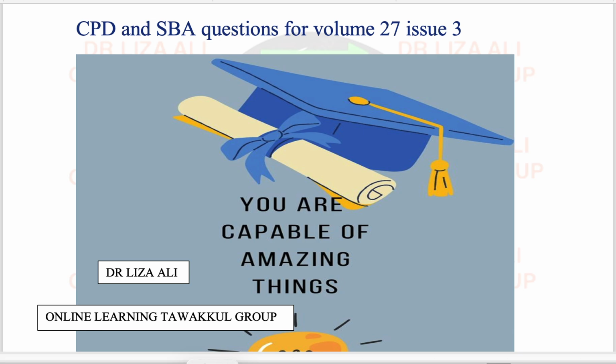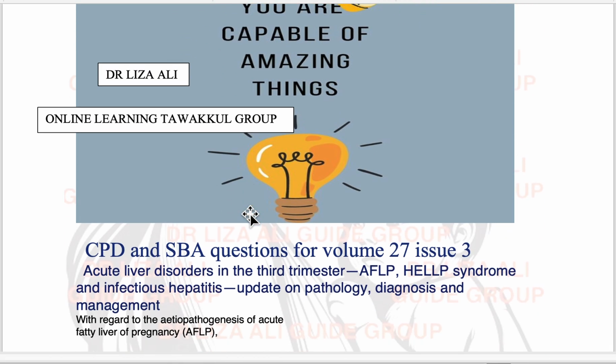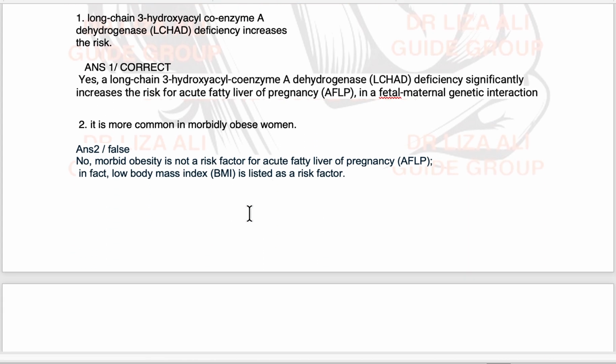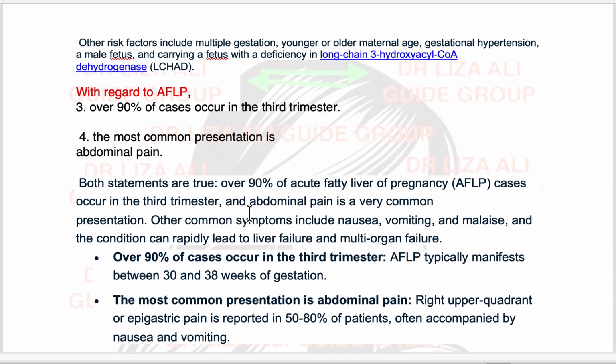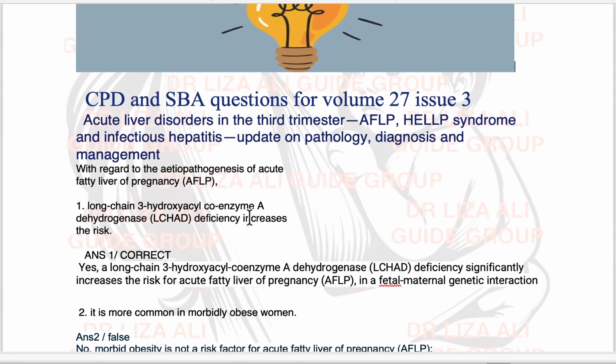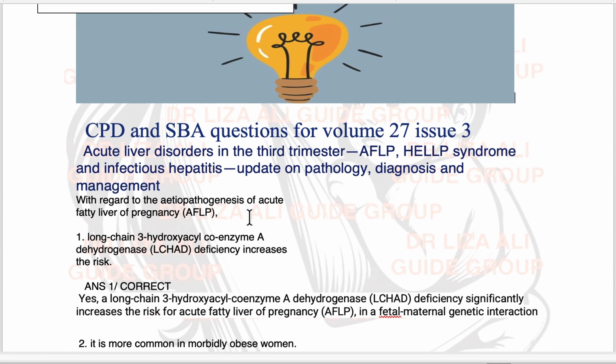And today our topic of discussion is acute fatty liver of pregnancy. These are the MCQs which we are going to do today. The first question is on acute liver disorder in the third trimester. This is the actual topic name.